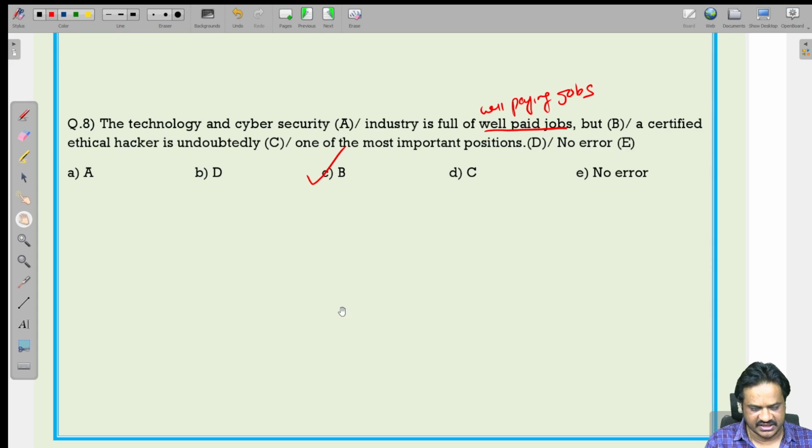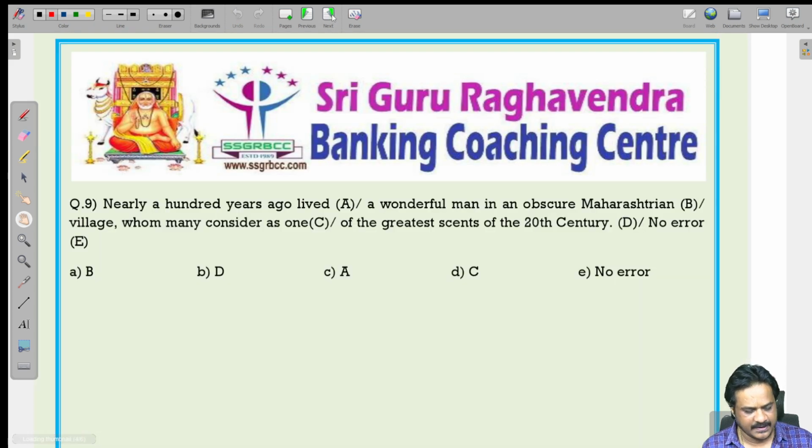Let us see the next question, ninth question. Nearly 100 years ago lived a wonderful man in the obscure Maharashtrian village whom many consider as one of the greatest scents. Scents is not correct. We are talking about persons. So, here the appropriate word is greatest saints. Saints is nothing but holy persons.